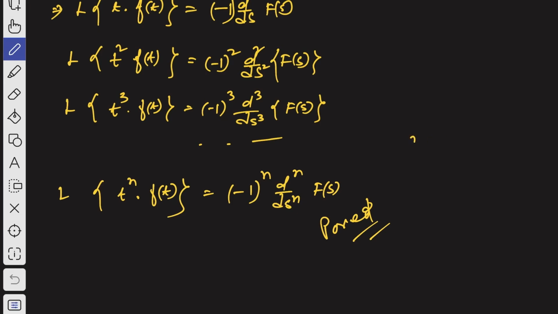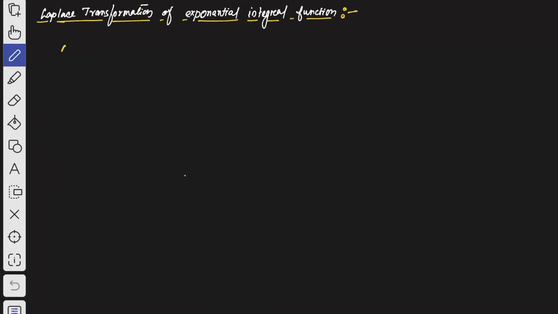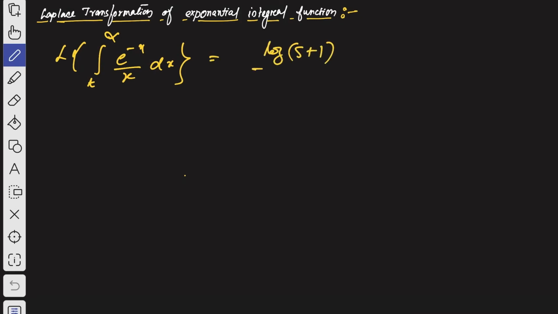So n means 1, 2, 3, and so on, right? Now let us discuss the last topic, that is the exponential integral function. Now, the Laplace transformation of the exponential integral function. You see, the Laplace transformation of the integral from t to infinity of e to the power minus x by x dx, what will be the Laplace transformation of this? That's given by log of s plus 1, divided by s. The whole thing is divided by s.